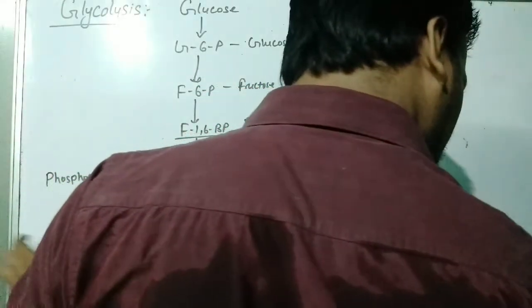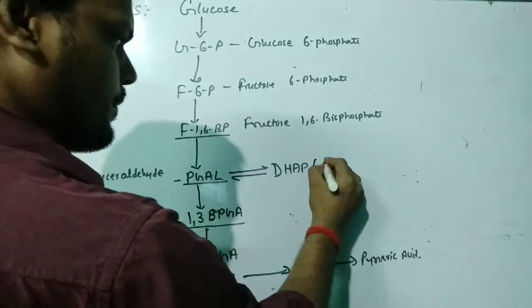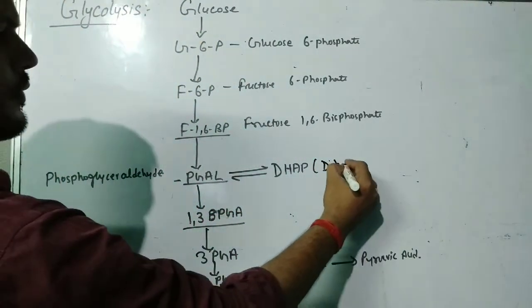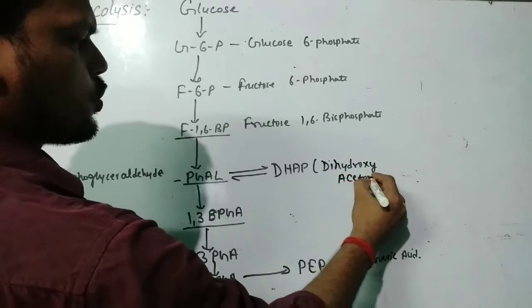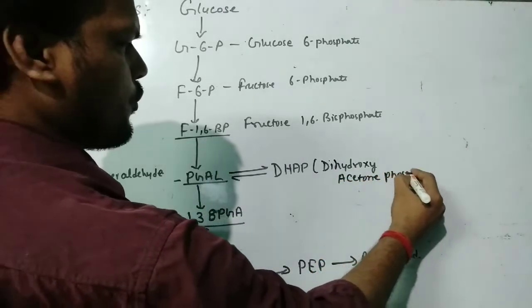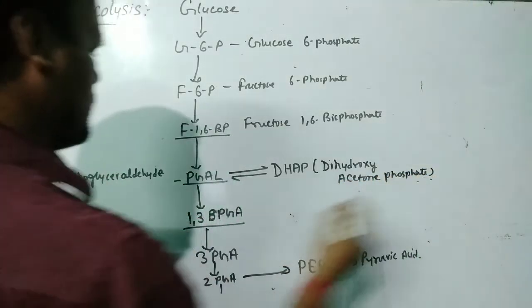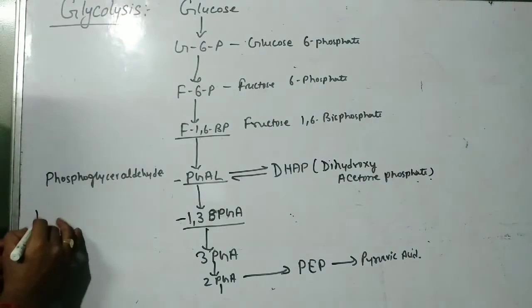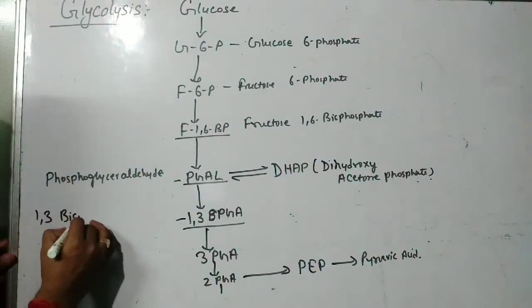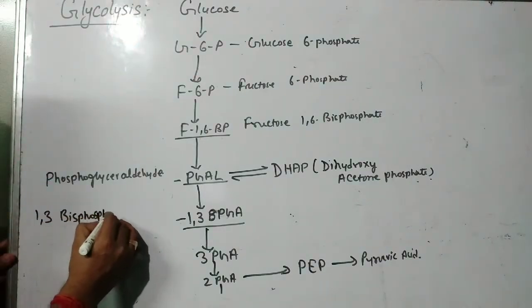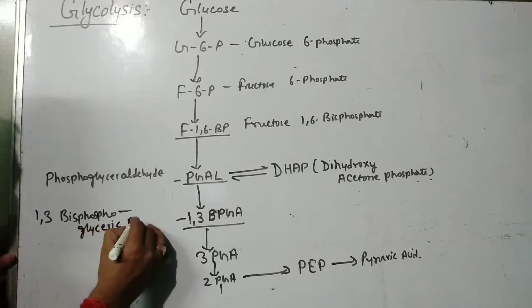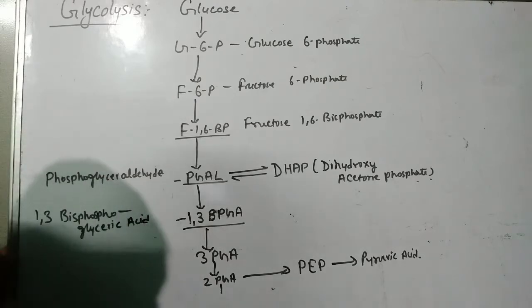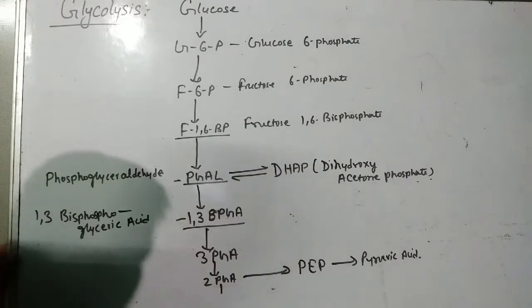Okay, and this is dihydroxyacetone phosphate. This is 1,3-bisphosphoglyceric acid, or you can also call it 1,3-bisphosphoglycerate.